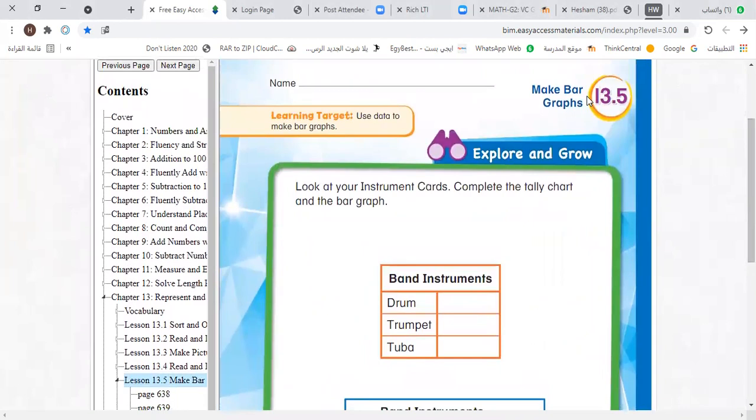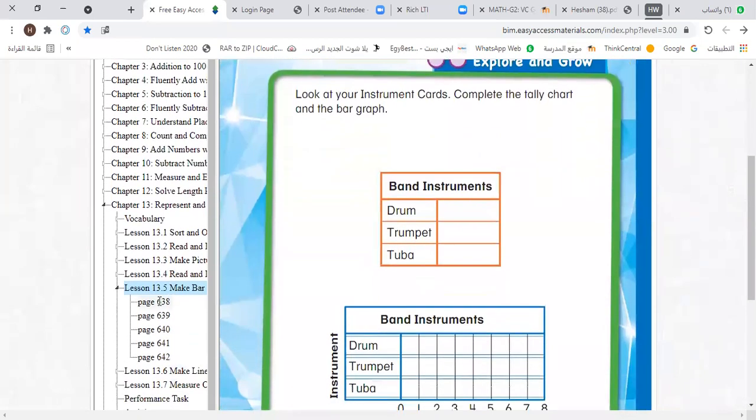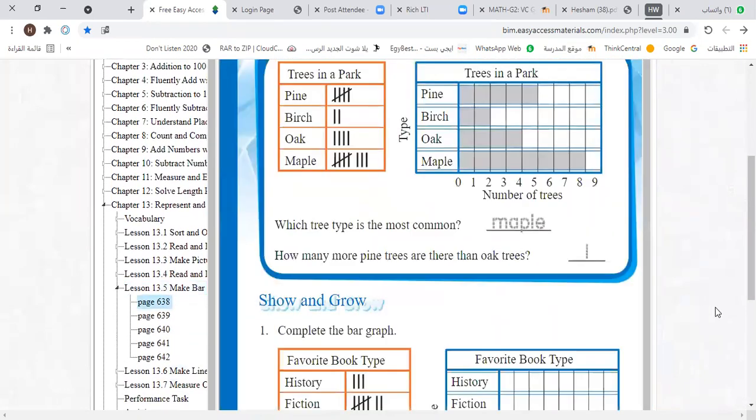this lesson is about making bar graphs. We know what bar graphs are and how we can answer questions about bar graphs. And we understand what bar graphs are. In this lesson, we want to draw bar graphs. Drawing bar graphs. Okay, turn the page, please. Move to page 638.